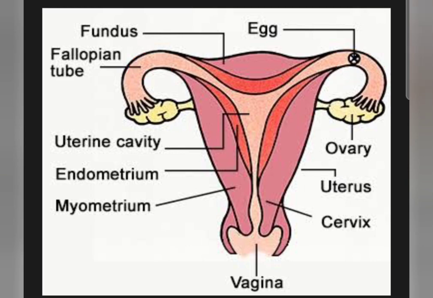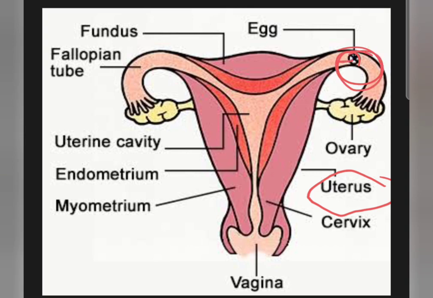Okay, so I hope you are totally clear about the structure, location, different parts and function of the fallopian tube. Now moving on to another very important part of the female reproductive system, which is known as the uterus. Why is it a very important part? Because if a sperm arrives and fertilizes the egg,